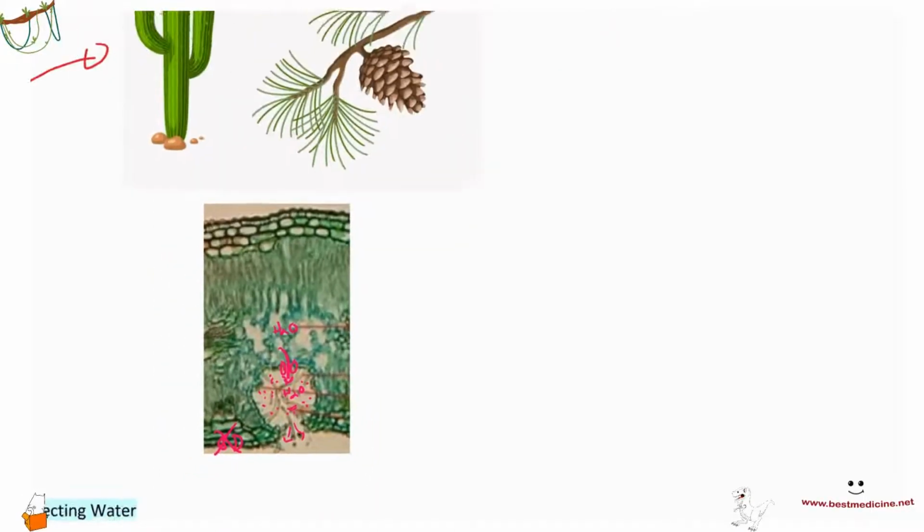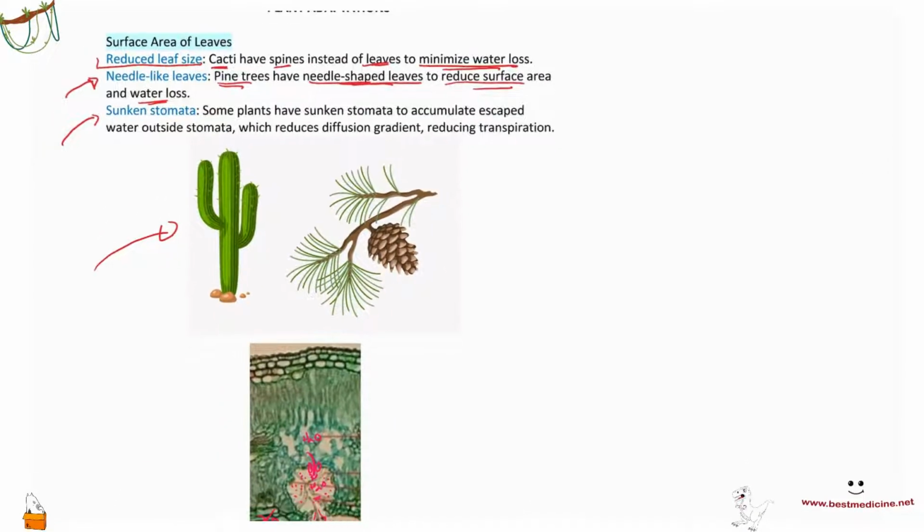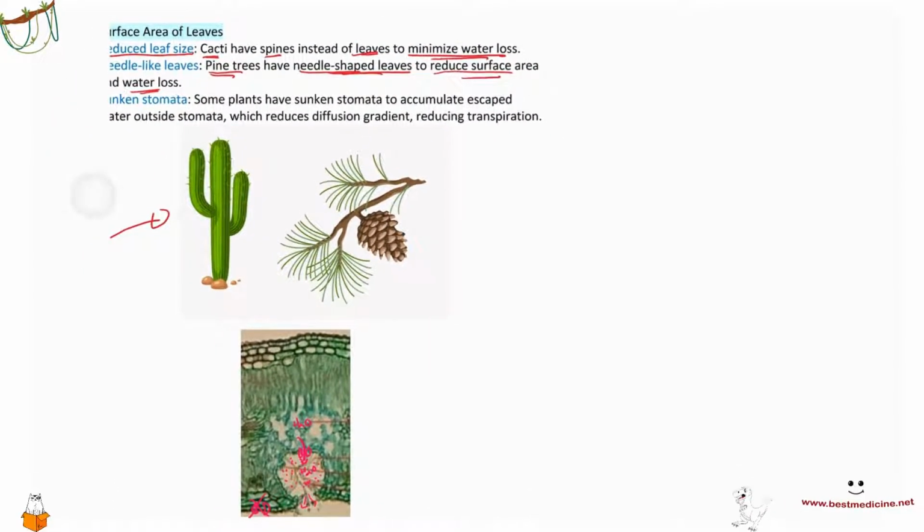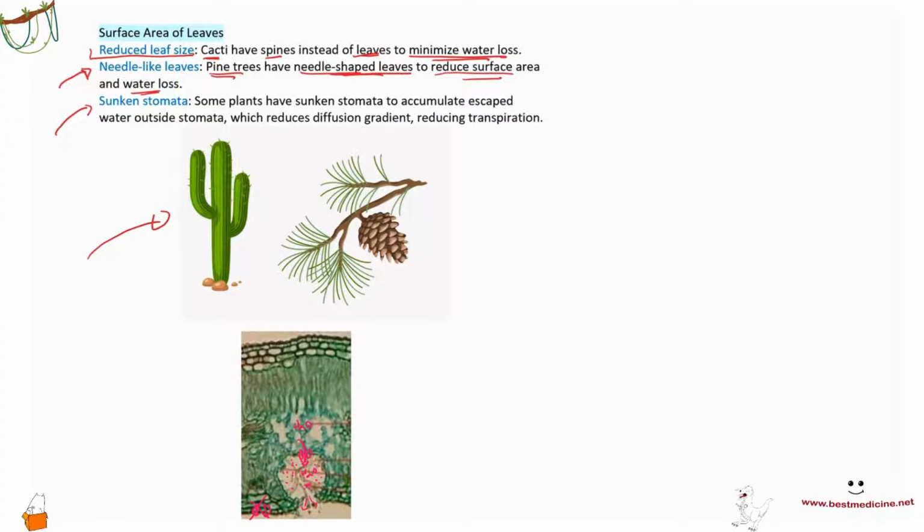Because we have a sunken stomata and it's very difficult to escape out of this, it reduces the concentration gradient for the water to leave from inside the leaf, right? So you have water here and this water is leaving, but if you already have water outside, then it's not going to leave all that much. And that means that the concentration gradient is decreased, so transpiration rate is lesser. Okay, so sunken stomata help in decreasing the transpiration rate. Let's have a read of this. Some plants have sunken stomata to accumulate escaped water outside stomata, which reduces the diffusion gradient, reducing transpiration.